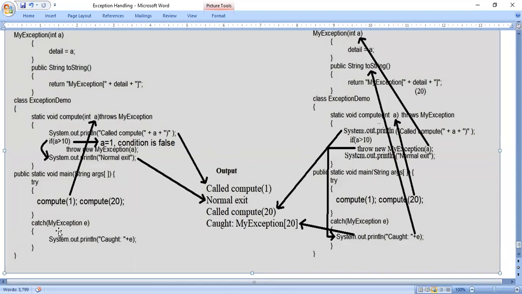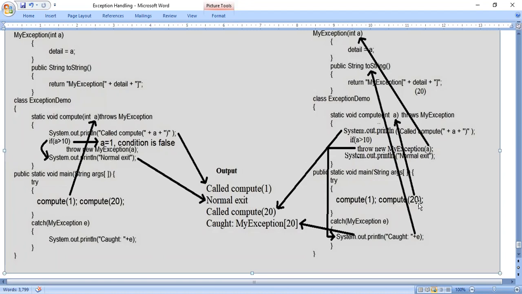I hope people are getting this. When compute of 1 is passed to the compute method, there was no error, because 1 greater than 10 is false, so the statement throw new my exception of a is not executed. If that line is executed, we can say there is an error; if it is not executed, there is no error. So the catch block is not executed now. Now we come to compute of 20. Look at the right side of the diagram, because after compute of 1 there is a statement called compute of 20.